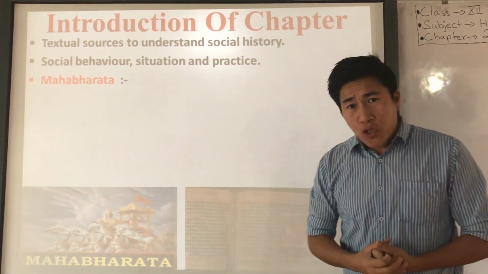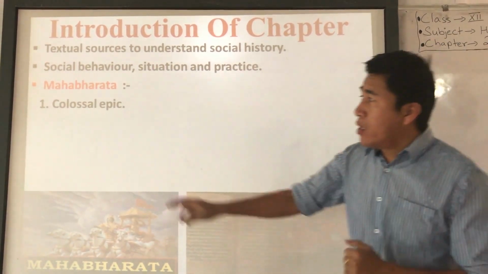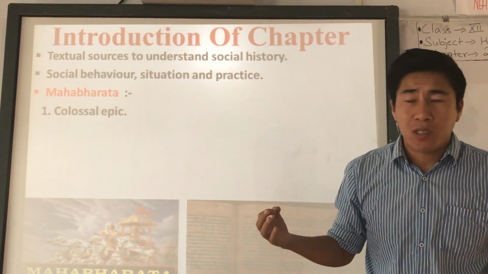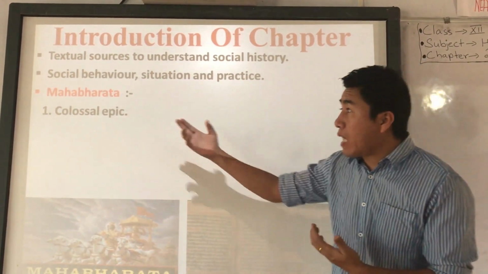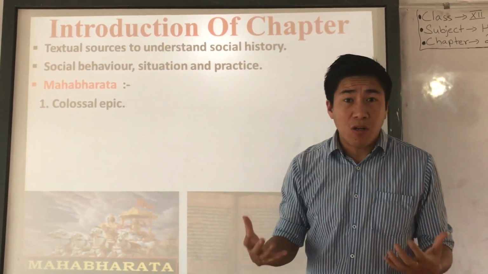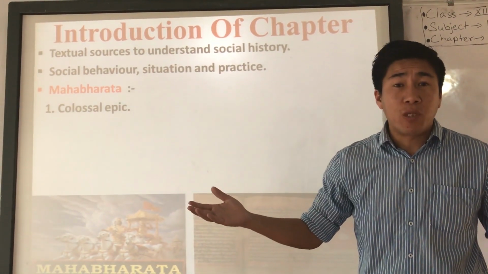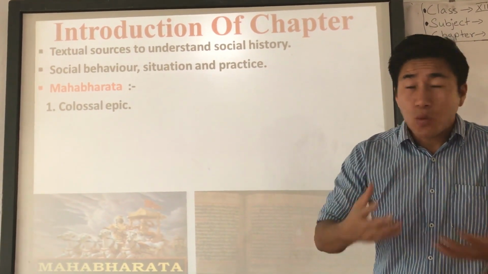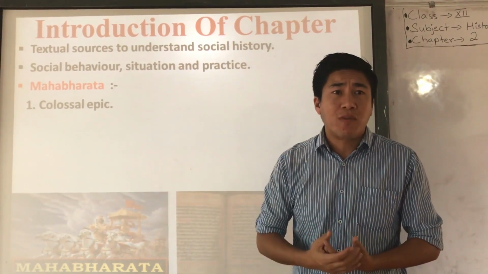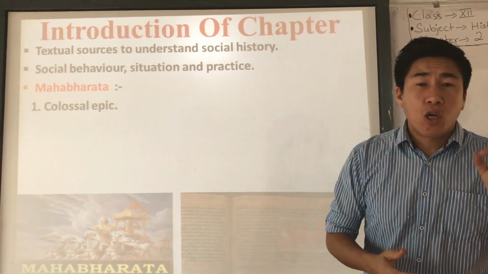Now, historians consider the Mahabharata as a colossal epic. Colossal means majestic, huge, enormous, dynamic. Epic means story. The Mahabharata is considered very important because it matters a lot. Even in India today, almost all Indians know about the Mahabharata. That's why it matters a lot. It's a dynamic text we have, so it's also one of the best texts to know about social history. So that's why it's called a colossal epic.